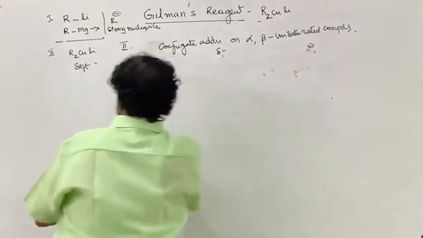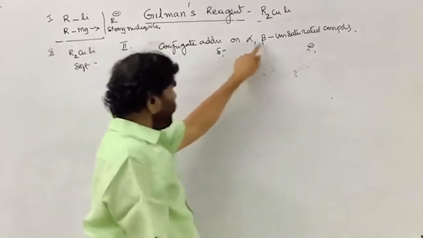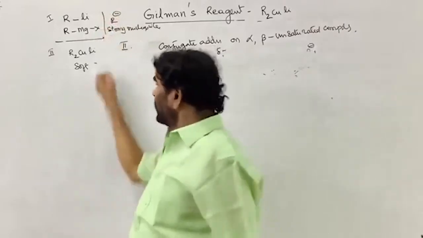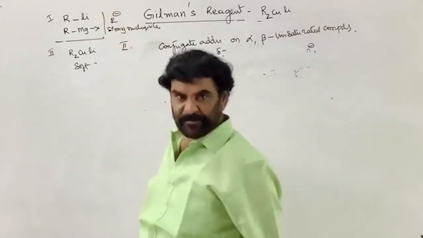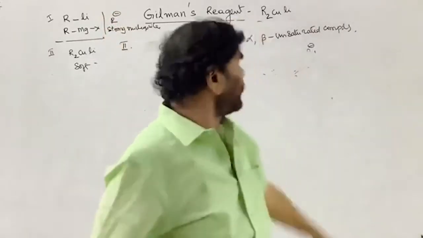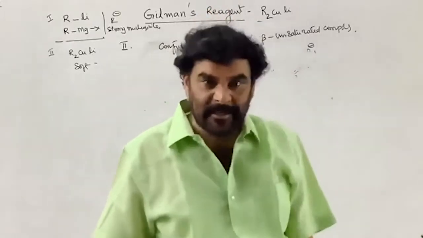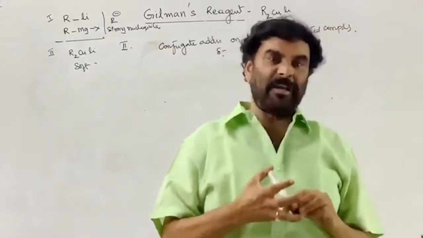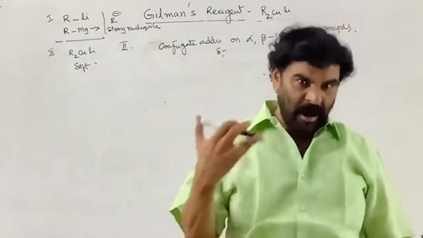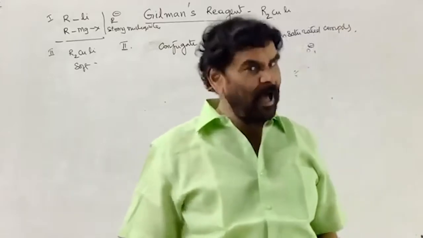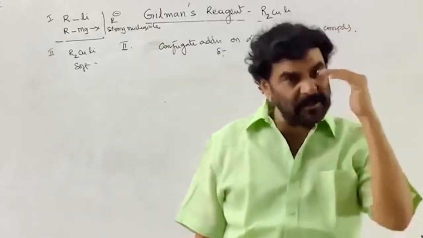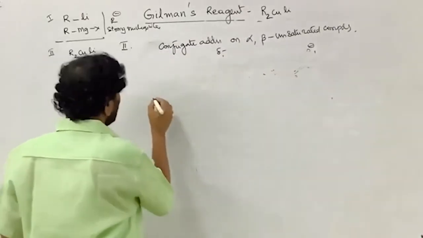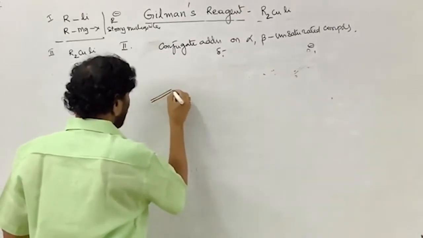Conjugate addition on alpha beta unsaturated carbonyl compounds: these two show 1,2 addition, and this shows 1,4 addition. So the speciality of Gilman's reagent is that it shows 1,4 addition on conjugated, alpha beta unsaturated carbonyl compounds. Let me take an example of this. This is the most important part of Gilman's reagent.